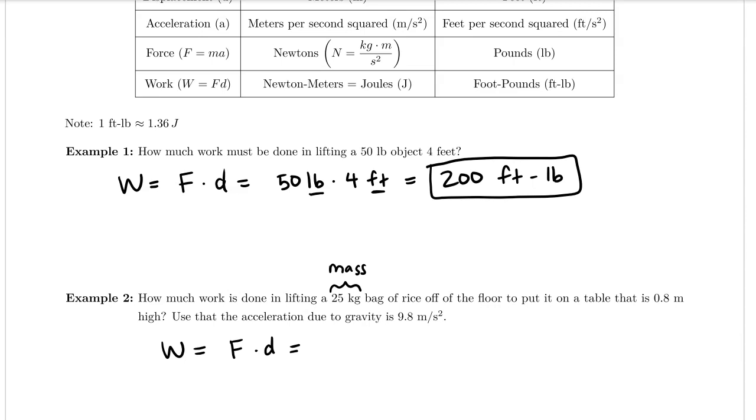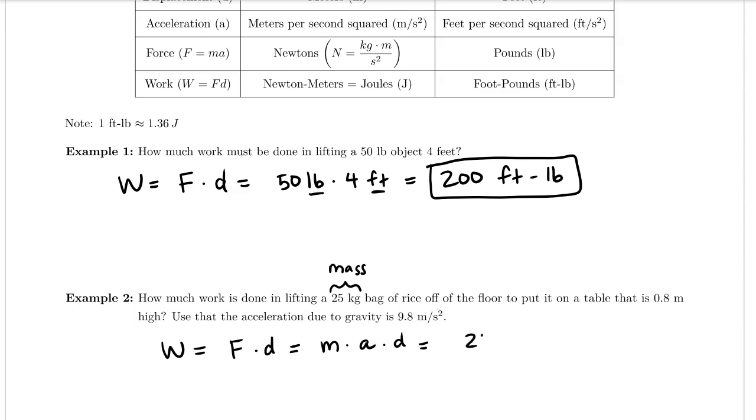So we need to use the formula that force is equal to mass times acceleration, and then we're still multiplying by d. Oh, look at that. It spells the word mad, like math and physics are mad cool.